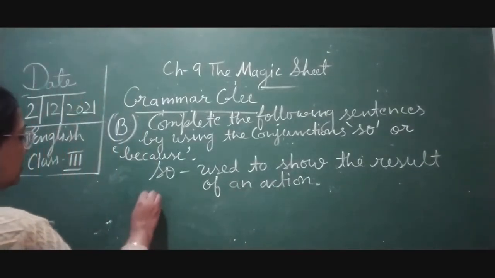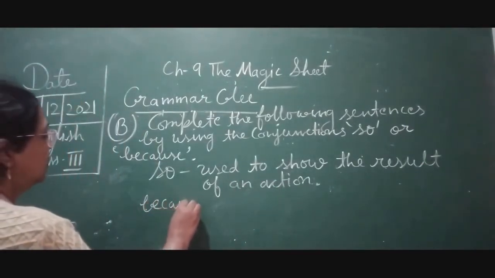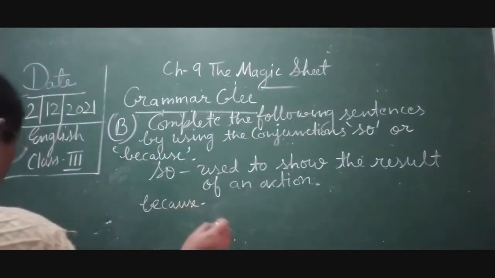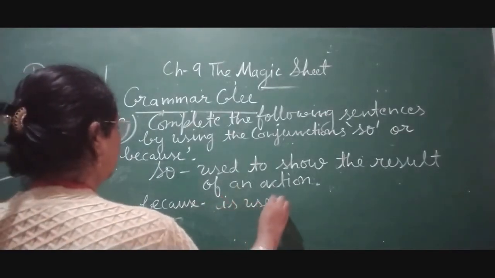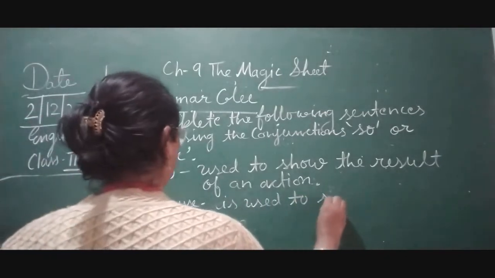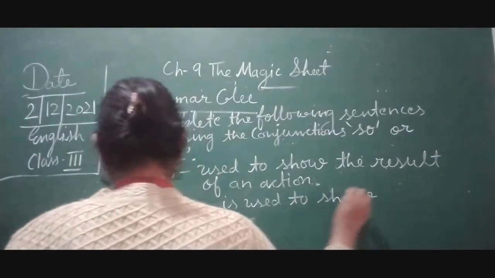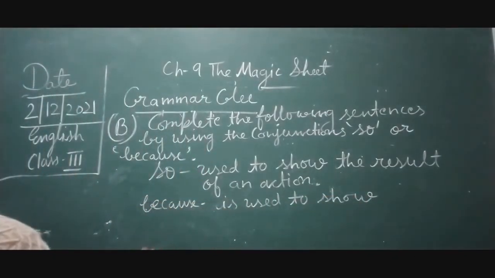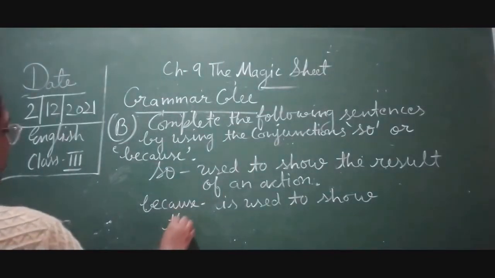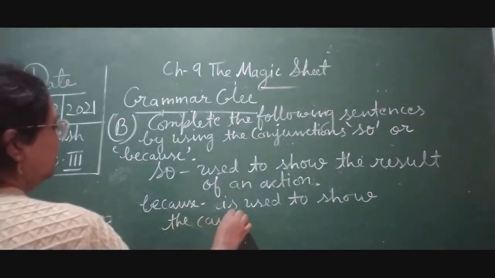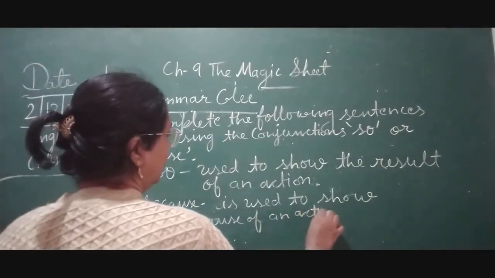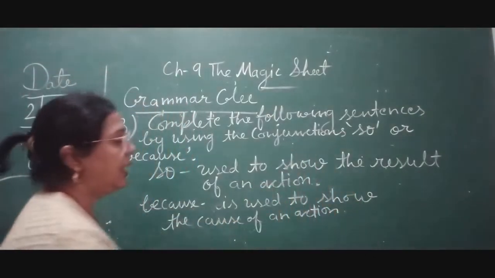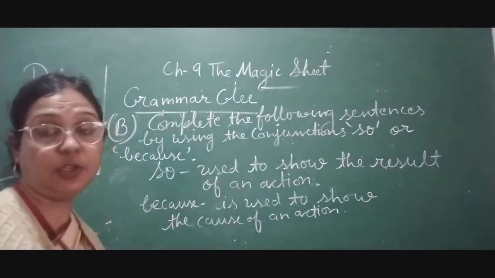Now because is used to show the cause of an action. यहाँ पे रिजल्ट के बारे में बातें हो रही है, यहाँ पर cause of an action.